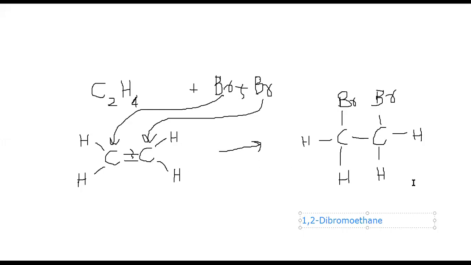Hence, this reaction is known as addition reaction, in which one molecule can be added to a doubly bonded compound exactly at the place where the double bond lies. The double bond breaks open and gives us a single saturated or a halogenated alkane as a product.